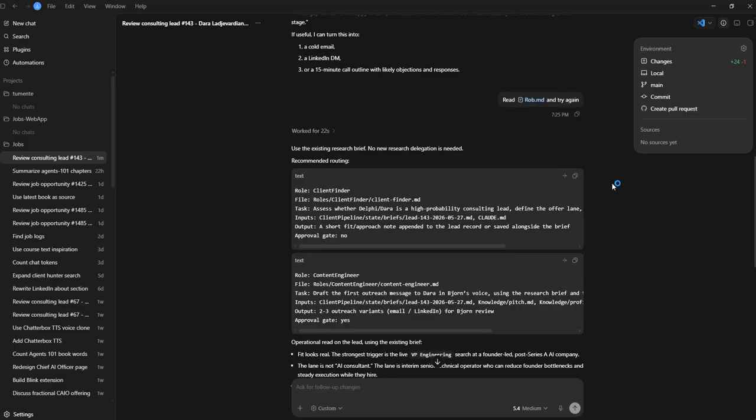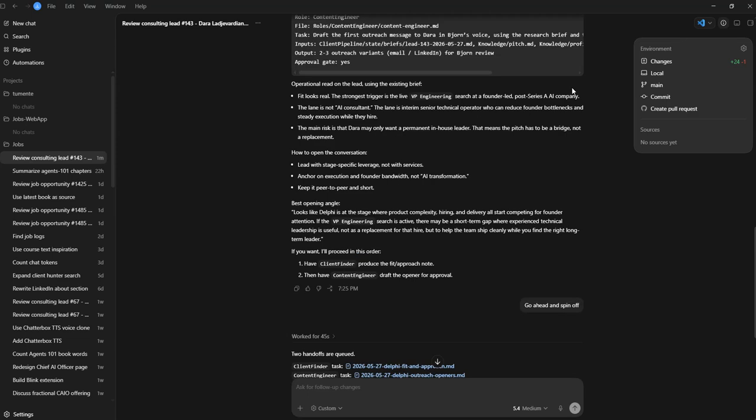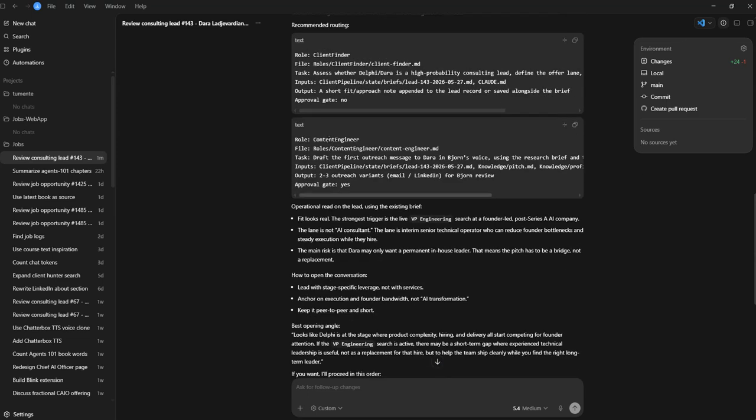But I guess now I have this one, and we have some ideas, and why isn't this two handoffs are queued? Why do you queue them? I want to draft them, like spin off. Okay, fine. I'm not going to do this right now. But essentially, what normally would happen is that Rob would say, hey, you know what? Figuring out this and doing background search is not my job. I have a researcher. I have a client finder. I have a content engineer for first outreach.